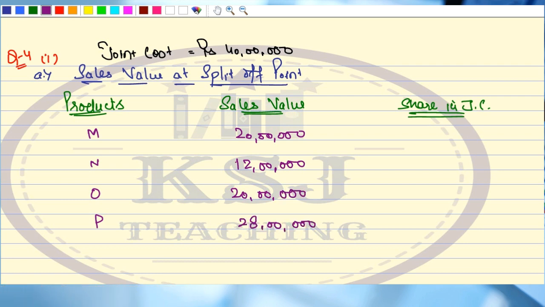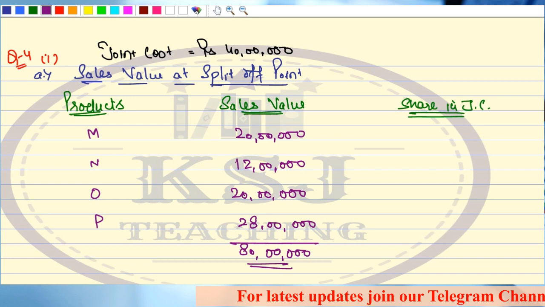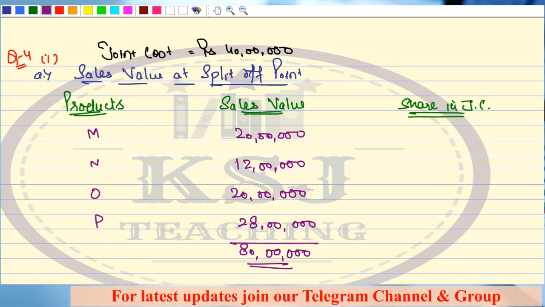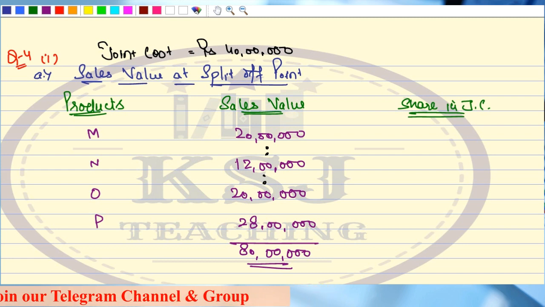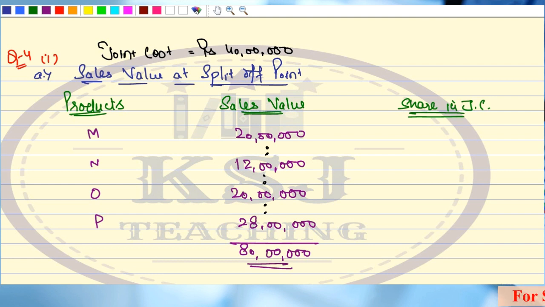So total is how much? 80 lakhs. The joint cost of 40 lakh is to be distributed in the ratio 20 is to 12 is to 20 is to 28.